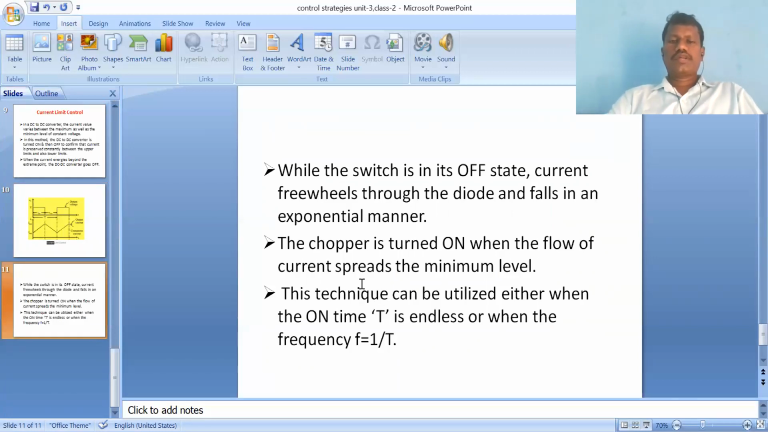So these are the two control strategies used in a chopper circuit. It's very important. Thank you.